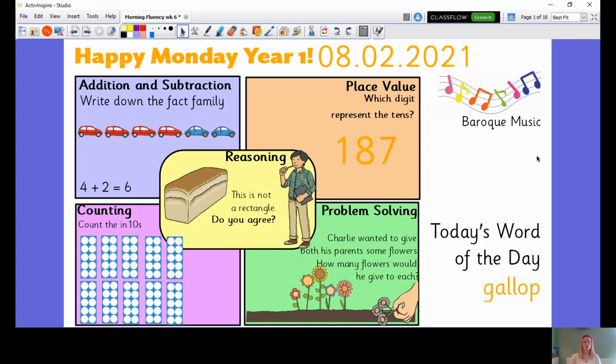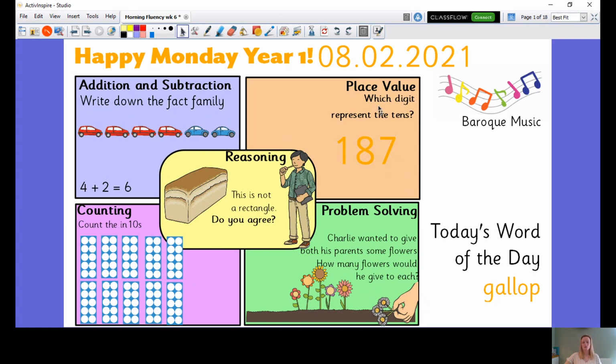So we'll do our morning fluency, then we'll run through the week, and then we'll look at Teams just really quickly. Okay, so for your addition, could you write down the fact families? There are 4 cars and 2 cars, so I've got 4 plus 2 equals 6. That's in the blue box here.